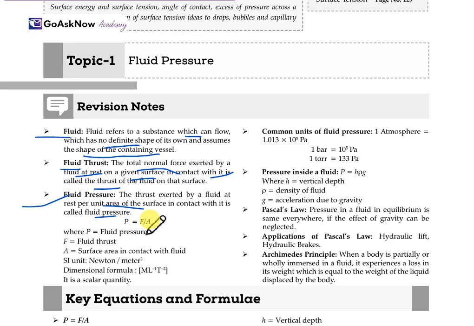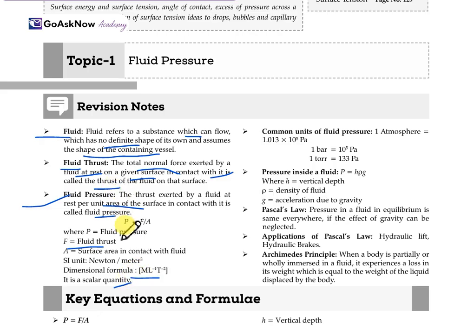Mathematically, P equals F upon A, where P is the fluid pressure, F is the fluid thrust, and A is the surface area in contact with the fluid. The SI unit of fluid pressure is Newton per meter square. The dimensional formula is M L inverse T minus 2, and it is a scalar quantity.